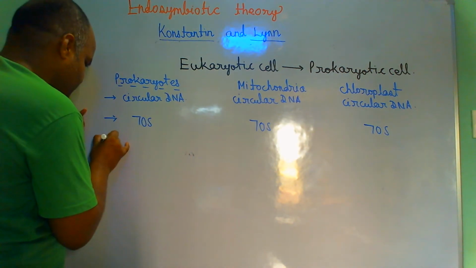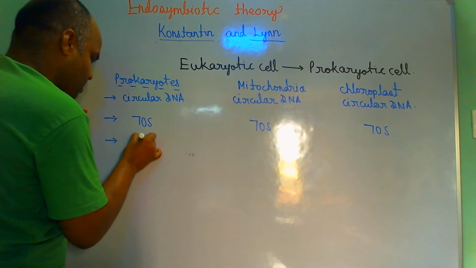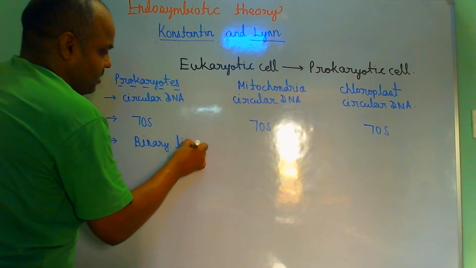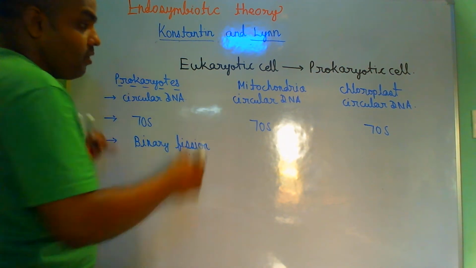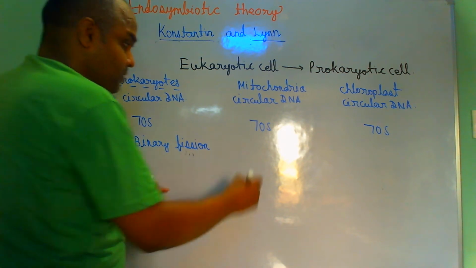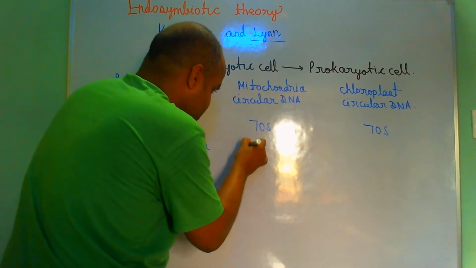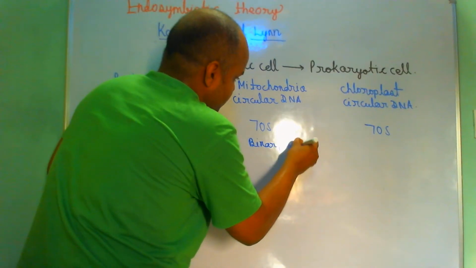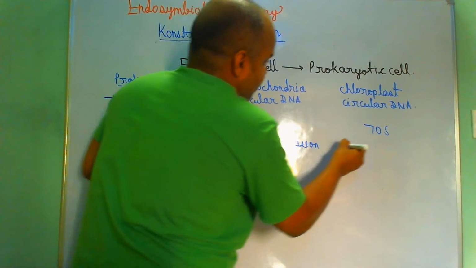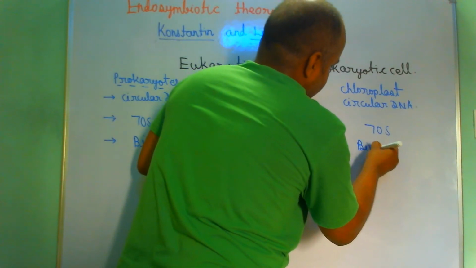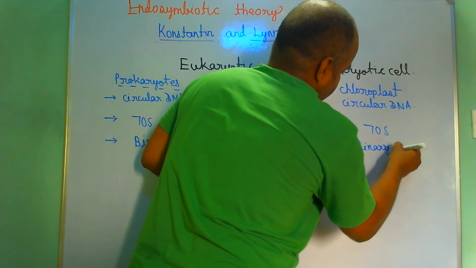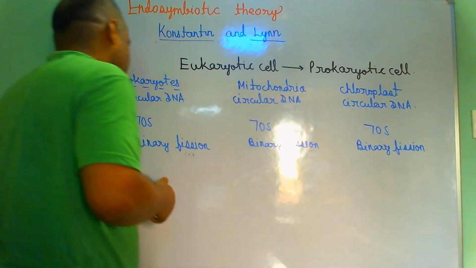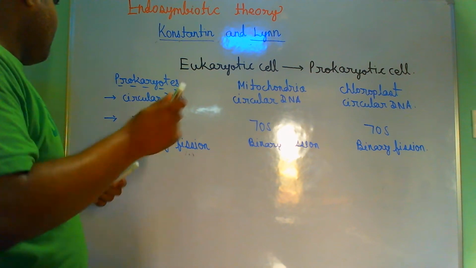Prokaryotes divide by binary fission. Even mitochondria also divide by binary fission, right? And chloroplast also divides by binary fission, like prokaryotes, like bacteria, right?